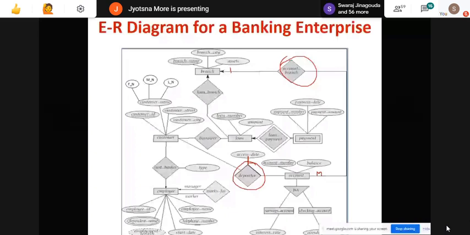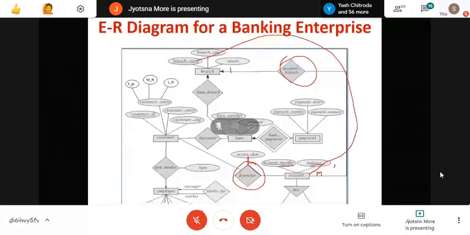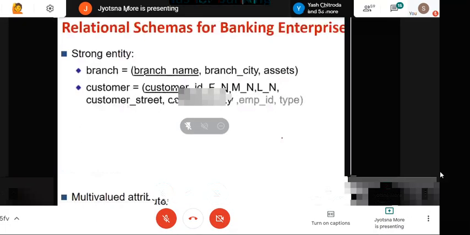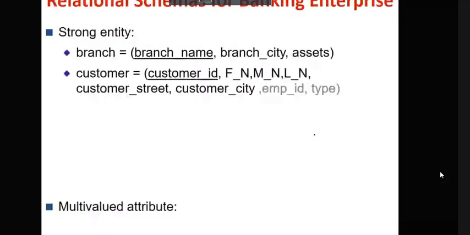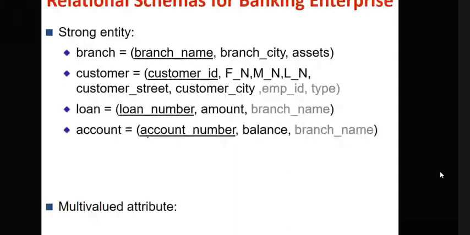So for that, what is the one side? Branch. What is the primary key of branch? Yes, branch name. When we are writing the account relation, we have account number and balance, right? But as there is a one to many relationship between branch and account, we are getting branch name as our foreign key over here. You can also represent the foreign key with a dotted line because it is a primary key over here. Clear, student? Now next.